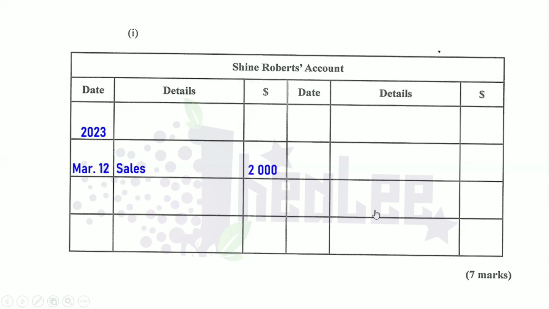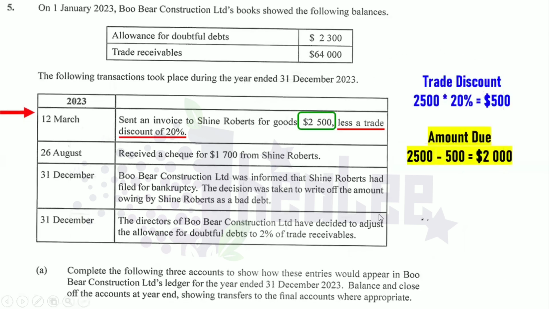Let's get back to the question. And do remember, we're just focusing on Shine Roberts account. Remember, if you sell goods on credit, the sales account is credited while the trade receivables account is debited. Back to the question. Looking at details relating to Shine Roberts, because that's the account that we're focusing on.